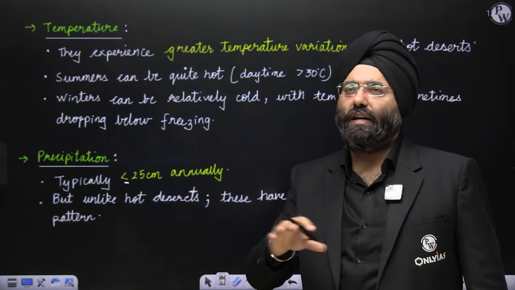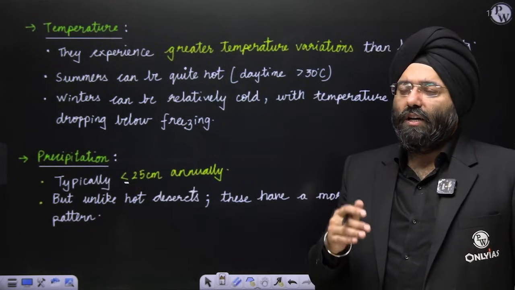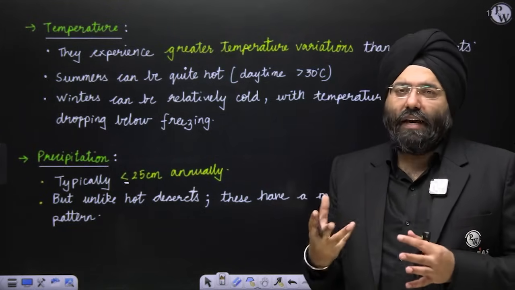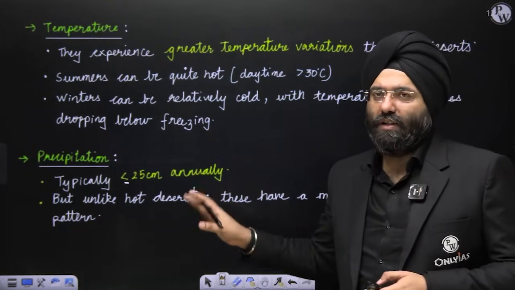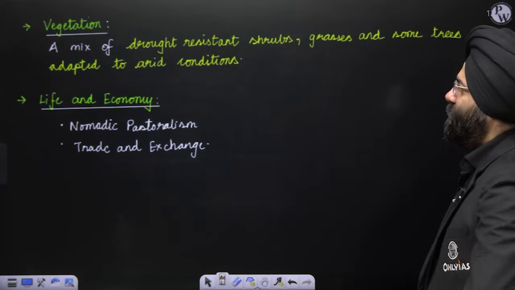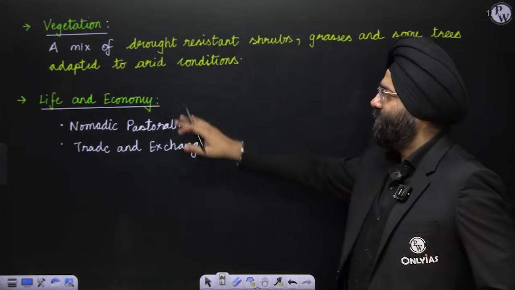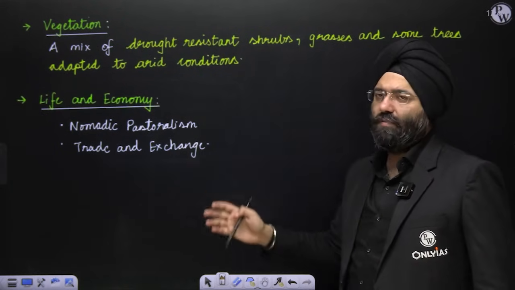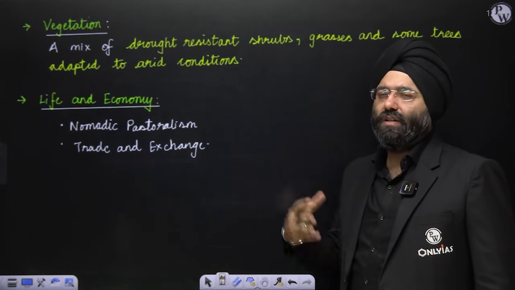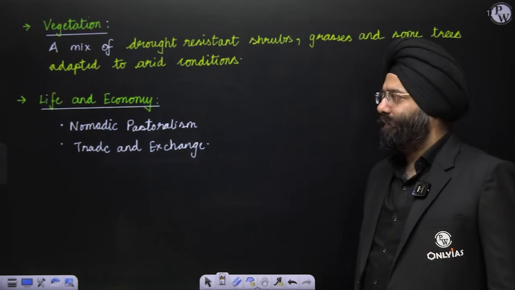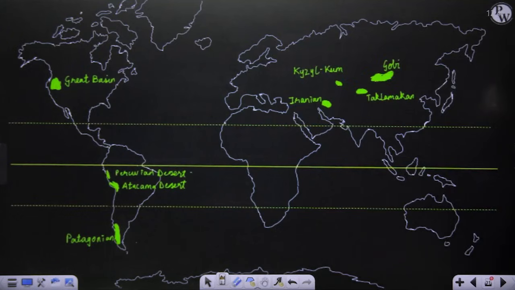It can be predicted, unlike the hot desert, because those regions are where any sporadic instance might happen and it might rain, but not here. It is more predictable in these regions. Vegetation: drought-resistant shrubs, grasses, and some trees are adapted to arid conditions. Life and economy: again, nomadic pastoralism, and trade and exchange between the tribes present in these regions are involved. So let's move ahead.